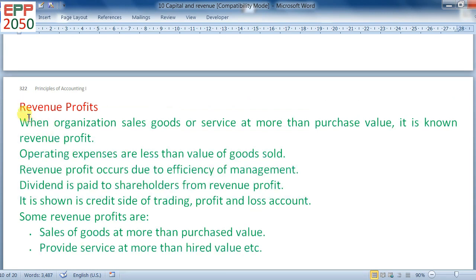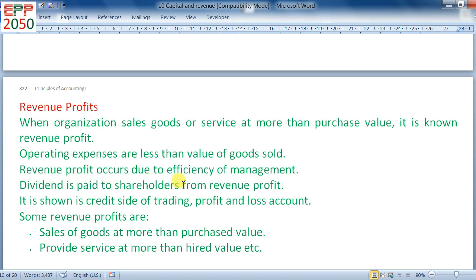Now go for the revenue profit. When an organization sells goods or provides service at more than the purchase value, it is known as revenue profit. It means every organization sells goods at more than the purchase value. Similarly, every organization provides service at more than cost. Operating expenses are less than the book value or cost of goods sold. Revenue profit occurs due to the efficiency of management. If management is excellent, in such a condition, revenue profit increases.